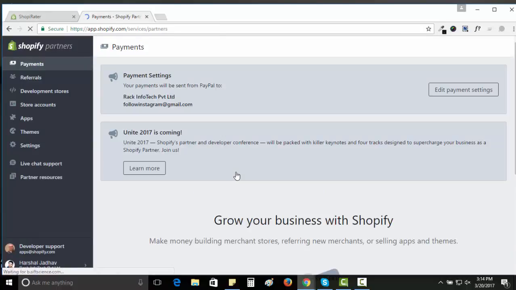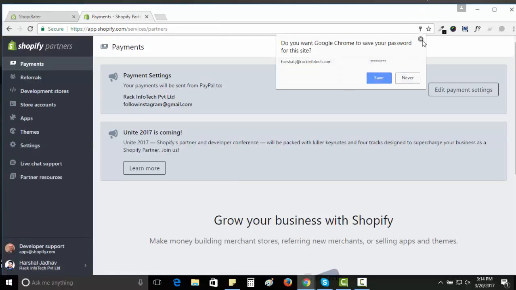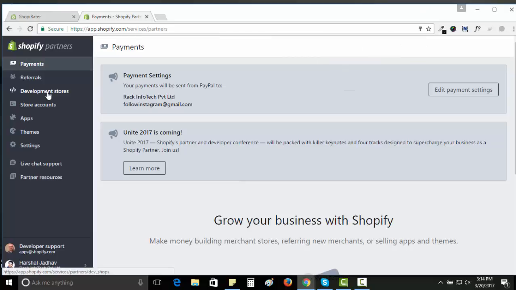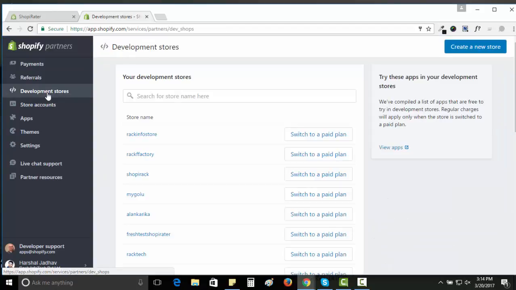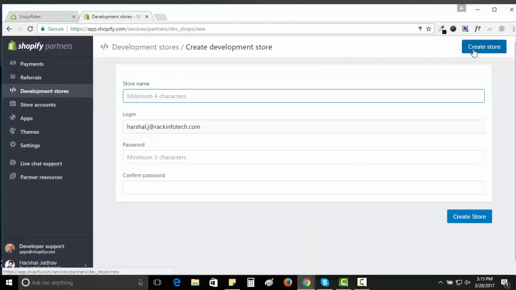After logging into Shopify, you have to visit the development store. You have to create your development store. Okay, create a new store. For creating the store, you have to enter your store name here.